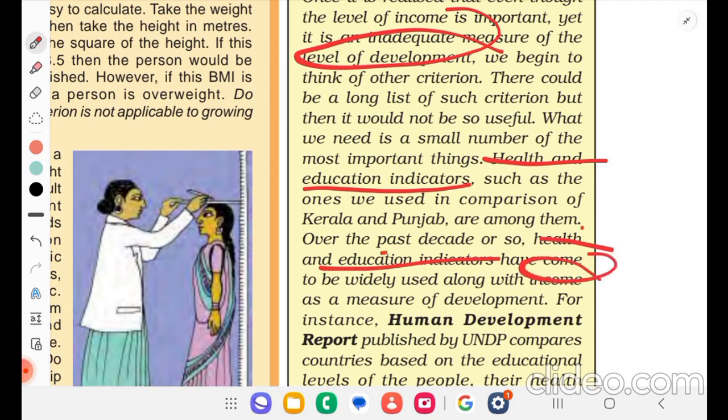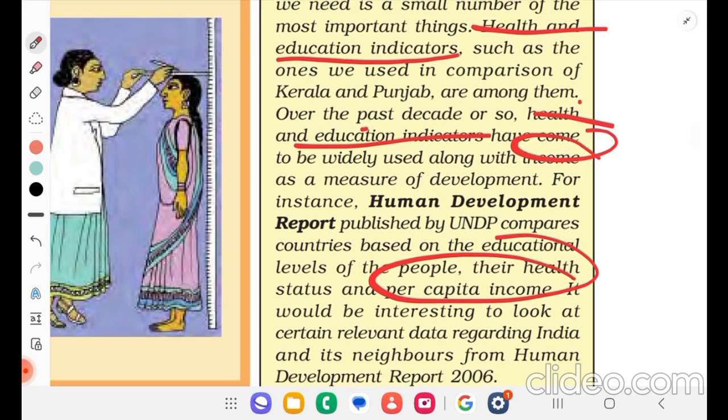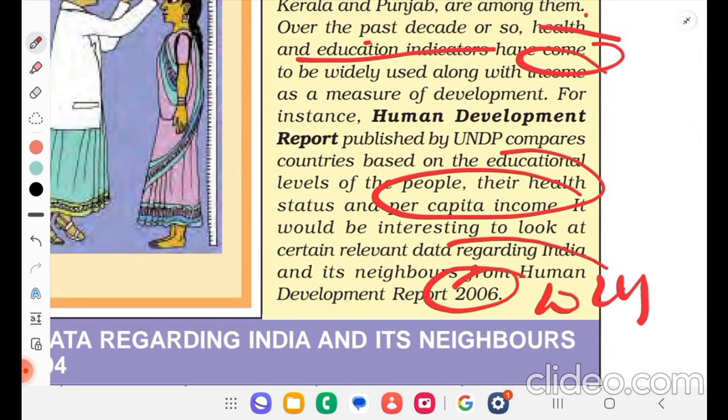For instance, the Human Development Report published by UNDP compares countries based on the educational level of the people, their health status and per capita income. It would be interesting to look at certain relevant data regarding India and its neighbors from the Human Development Report. Now the 2024 report has been released. Now we have to look into it.